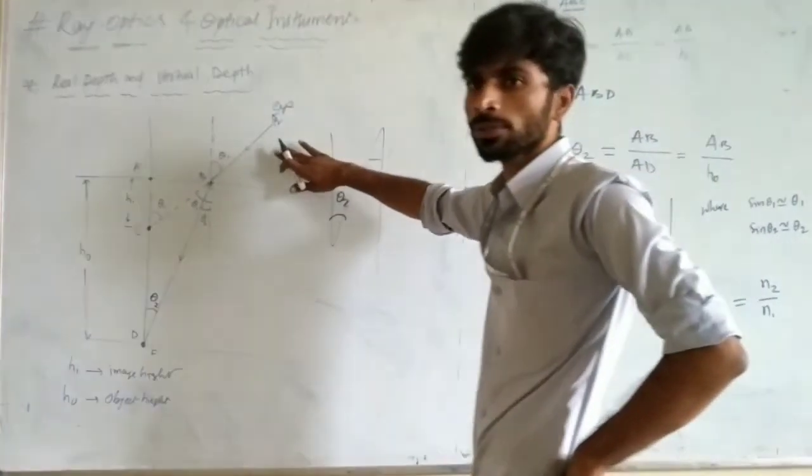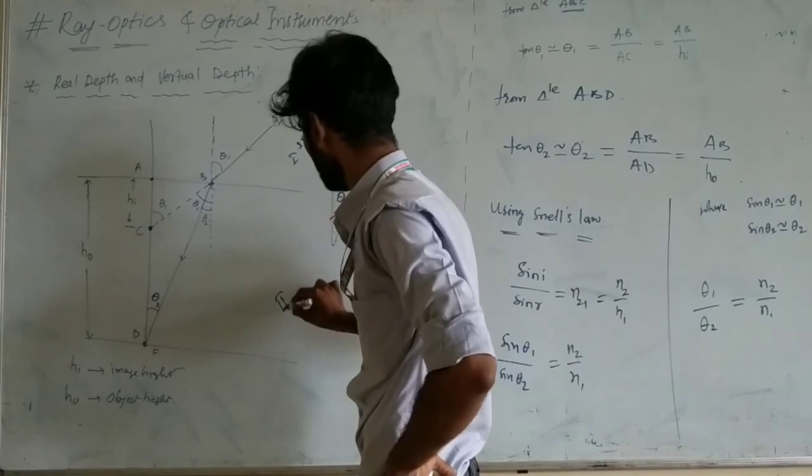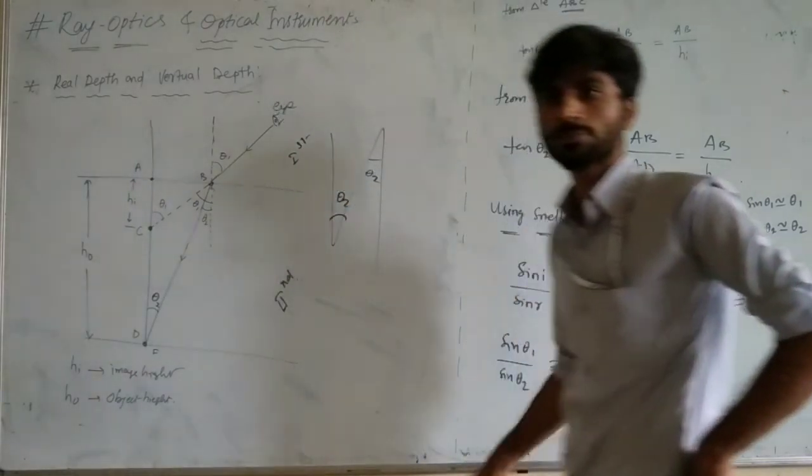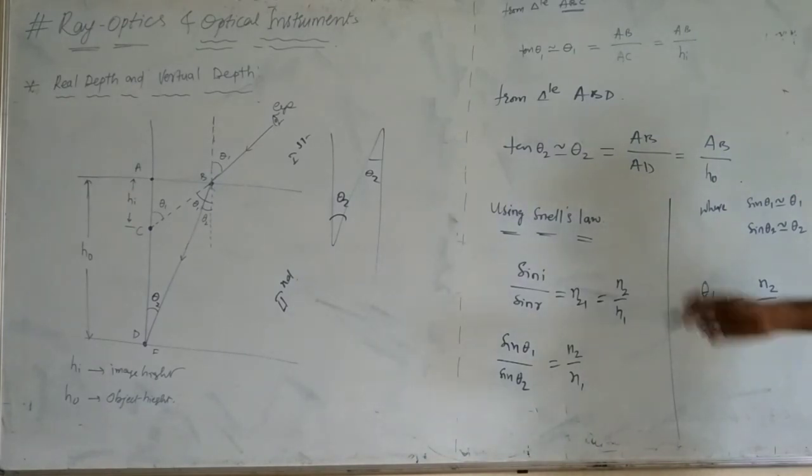Refractive index of the second medium with respect to the first. You can write it as first medium; this one is second medium. Correct? Now theta 1 value. What is the theta 1 value?